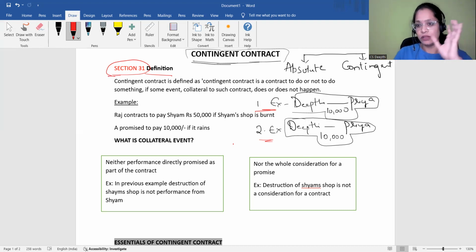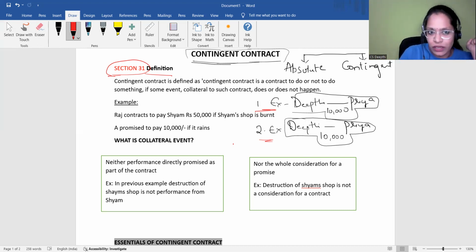Very important. I told you, right? Referring to sections for every topic is not mandatory. Maybe it is not expected that students will remember all the sections, but for important questions, contract definition, agreement definition, these all are quite important.